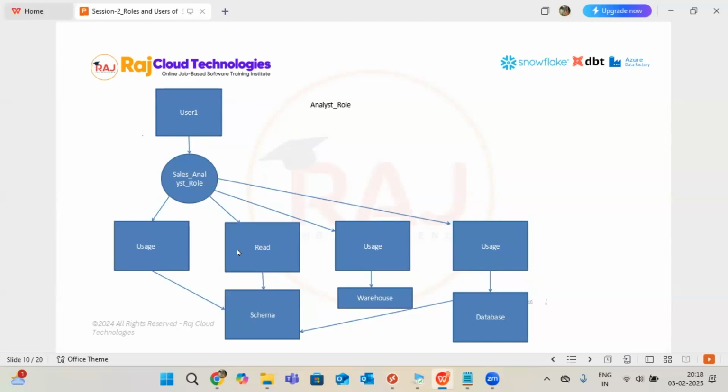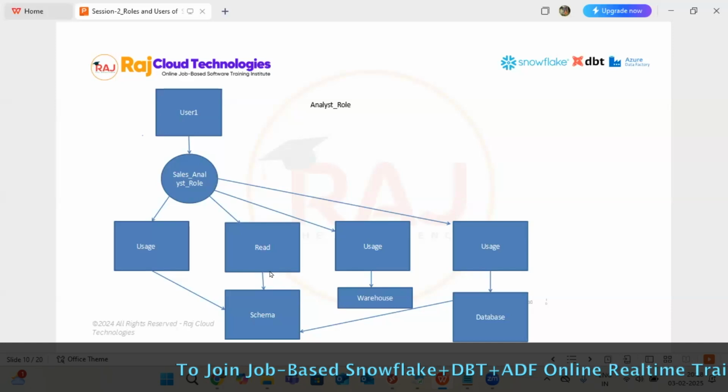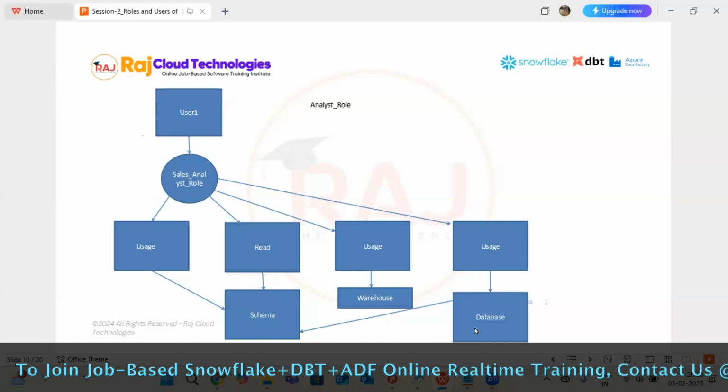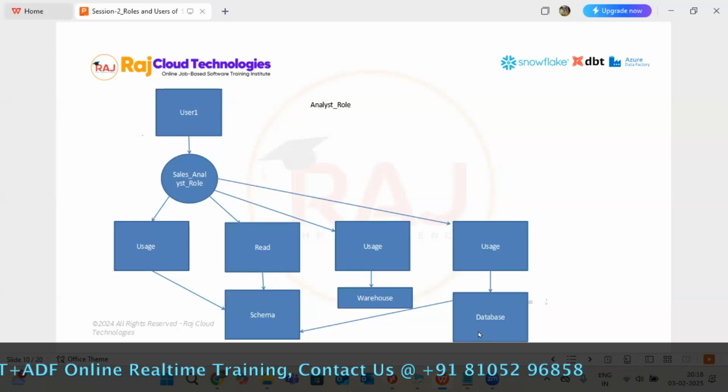Can I move forward? So, Sasri, just on that high level, let's say the first one is warehouse, database, schema, and inside schema there is a table, something you have told, right? So just on that high level, what does it exactly mean, warehouse, database, schema? I gave one single line just in this class only.